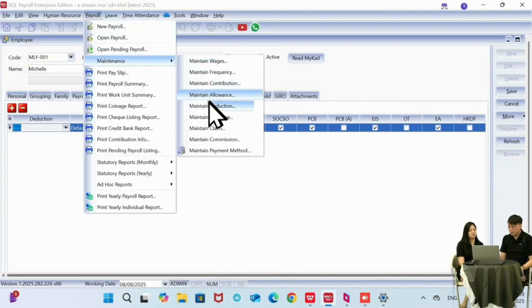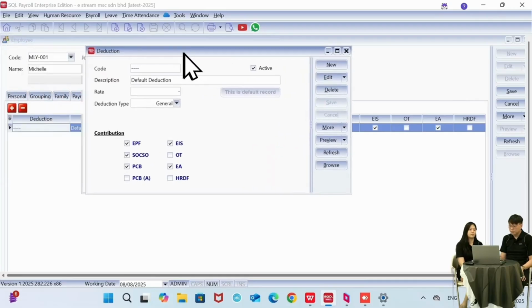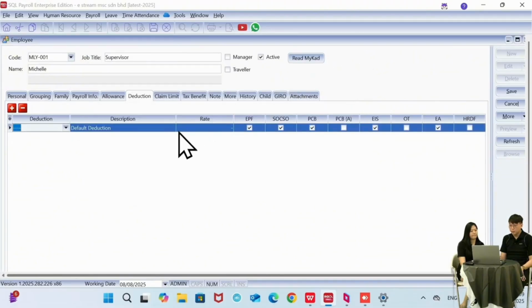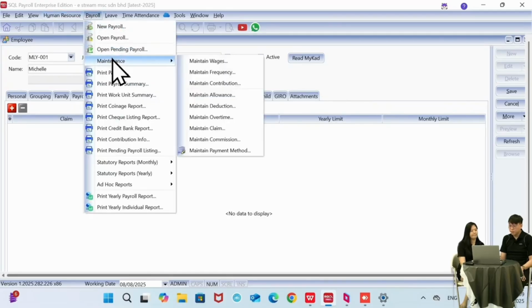Okay, let's say we go into the default deduction here. For the deduction type, you can see zakat, tabung haji, PTPTN here. So let's say the employee has a deduction, we can create a deduction with the deduction type, key in and tick the contribution here, and then assign it to the employee deduction here.